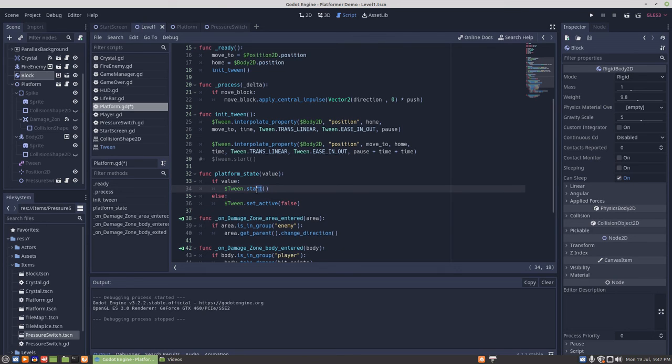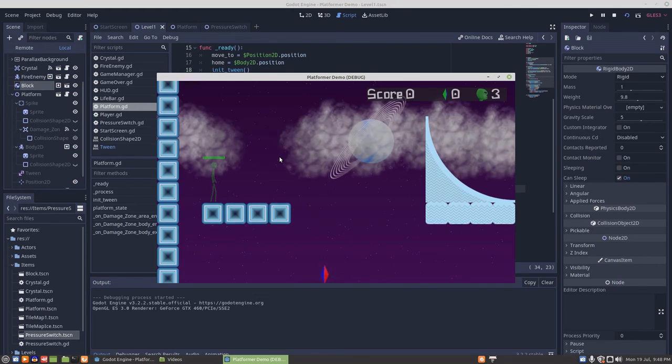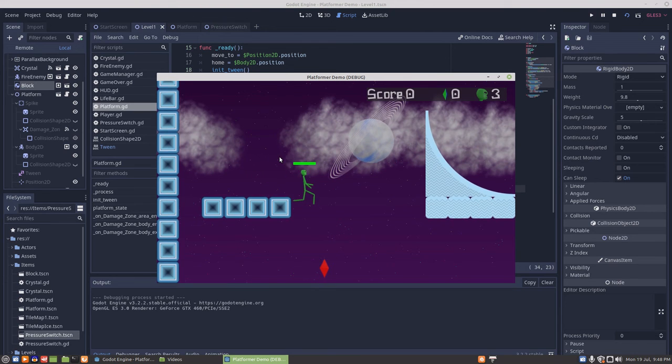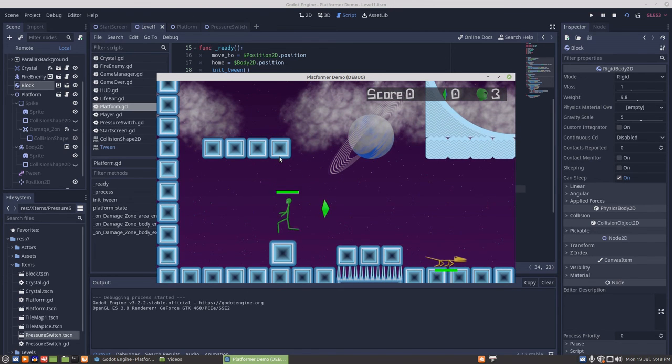Maybe this should be set active true. Well, we'll try it like this and see what we get. I'm not sure this is quite the right way to go about it, though. I'm usually willing to settle for, okay, that works. This isn't going to do quite what I would like it to do. Ideally, I was wanting the platform to come back, and this is just going to make it stop, if anything. So it has a pause. Okay, it's moving. And then it just stops.